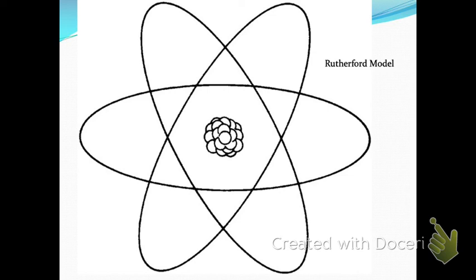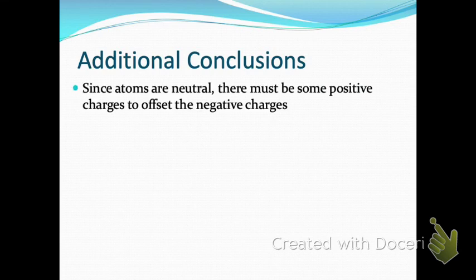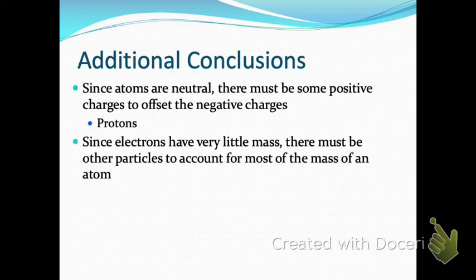All right, he also decided that since electrons have such a small amount of mass, right? Electrons are really, really tiny, even in comparison to protons. There's got to be some other particle that accounts for some of the mass of the atom. It doesn't change the charge, but it changes the mass. Do you know what particle that is? The neutron, right? So we call those neutrons. Neutrons have no charge at all.